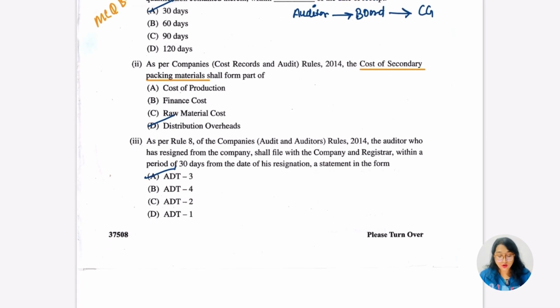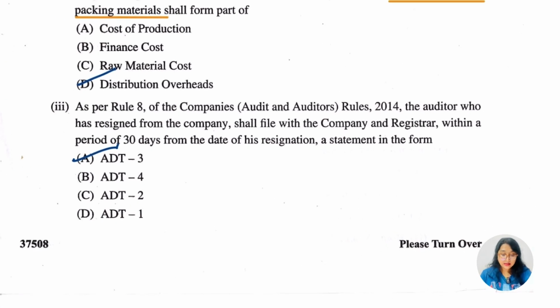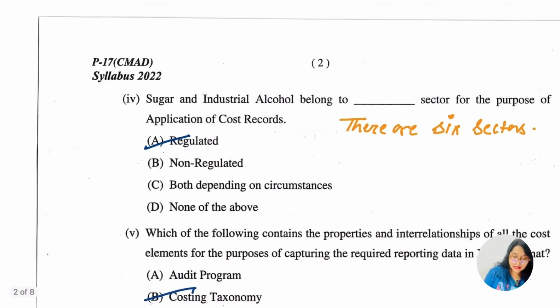As per the Companies (Cost Records and Audit) Rules 2014, the cost of secondary packaging material shall form part of what? We know the answer, which is the distribution overhead. So the fourth is going to be our answer here. Let's go for the third. As per Rule 8 of the Companies (Audit and Auditors) Rules 2014, the auditor who has resigned from the company shall file with the company and the registrar within a period of 30 days, and they are basically asking about the form here. That is ADT 3. Hope you know the answer. Let's go for the fourth.